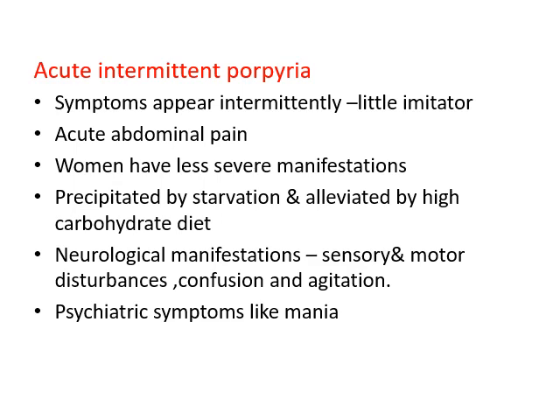The symptoms appear intermittently. That is why the name is given as acute intermittent porphyria. Sometimes the patient may come with severe acute abdominal pain and sometimes with severe neurological manifestation.